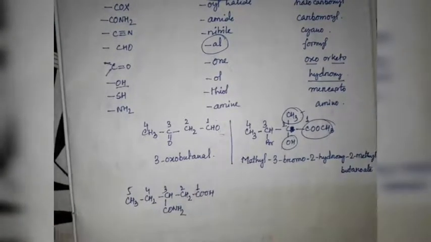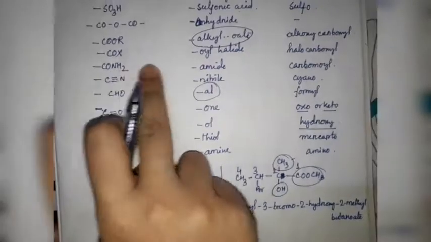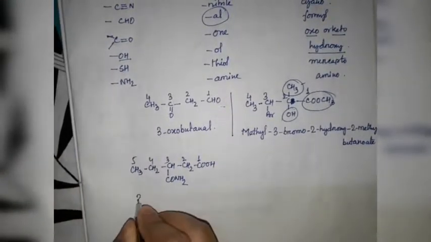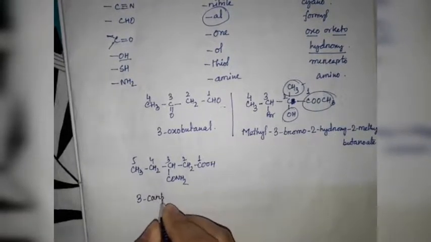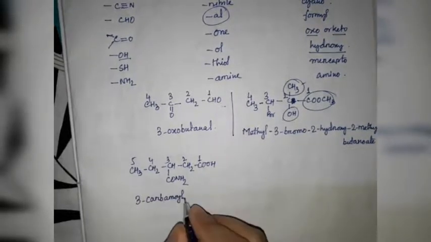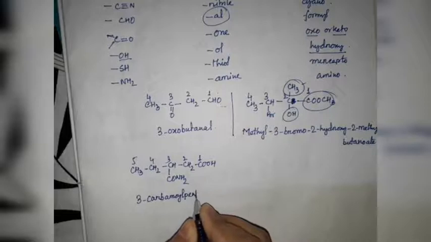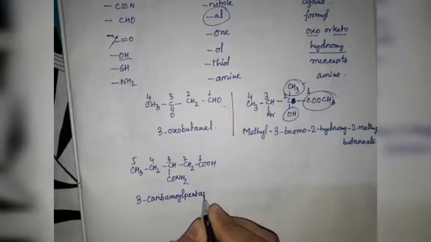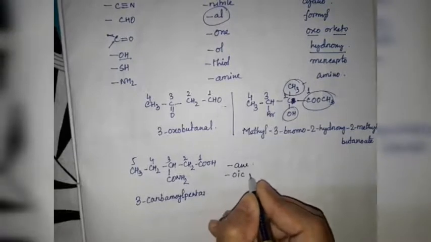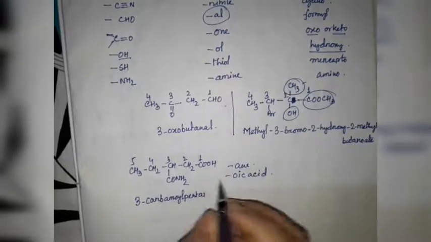CONH2 as a prefix we can write as carbamoyl. So here in 3 position we have a carbamoyl substituent. Five carbon atoms are there. Here we need an and oic acid, both, right?